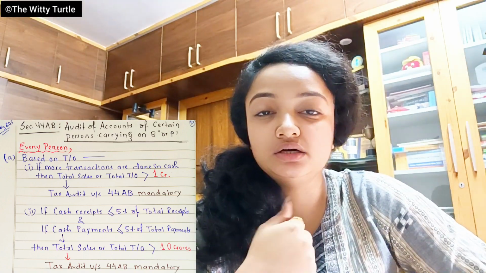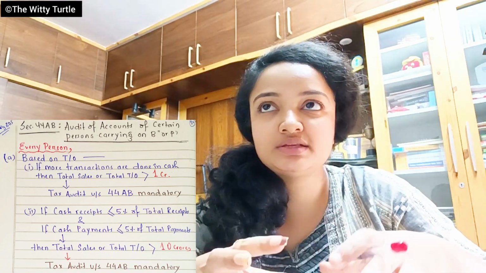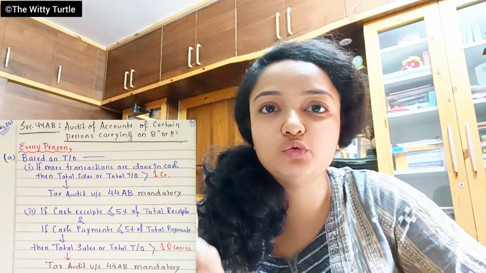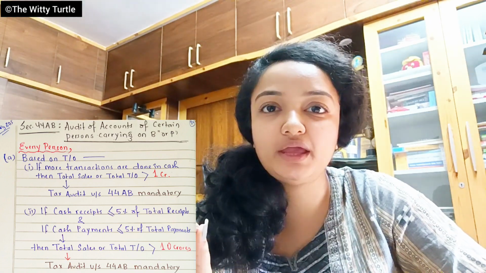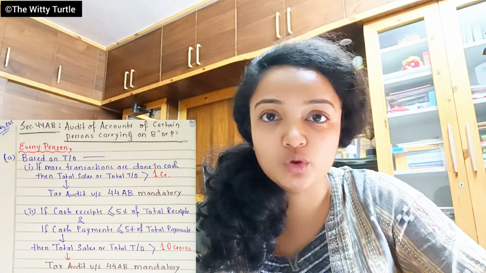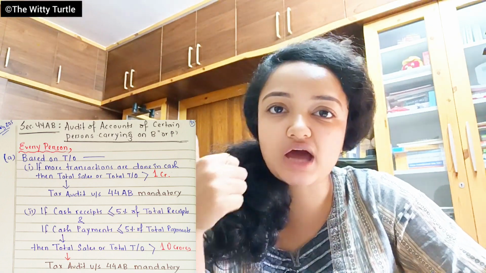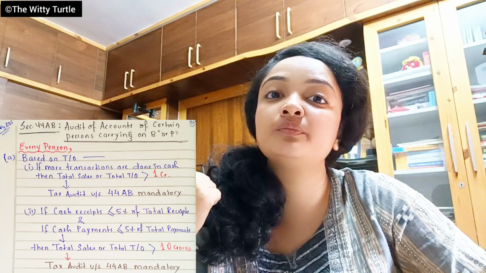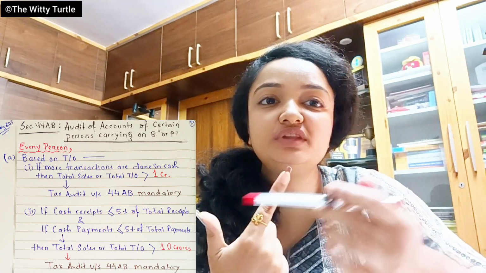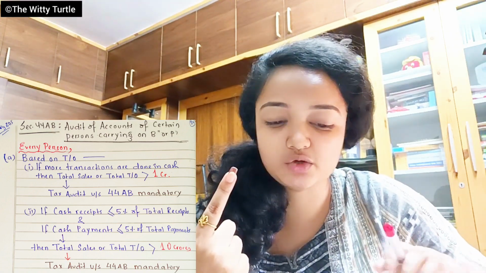Another thing is that in this case, what will come under your cash? Whatever cheque or bank draft which is not account payee, right? If it is not an account payee cheque or account payee bank draft, then in that case that will also be considered as your cash. So it includes hard cash and your cheque and bank draft which is not account payee, right? So both of these things come under your cash receipt or cash payment, right? I hope this is clear.